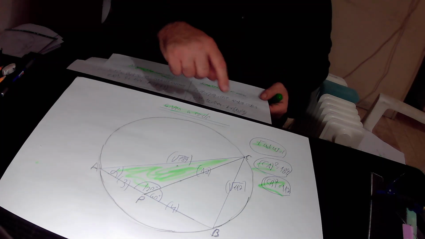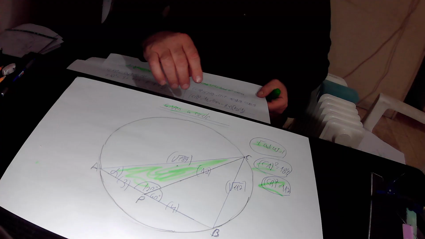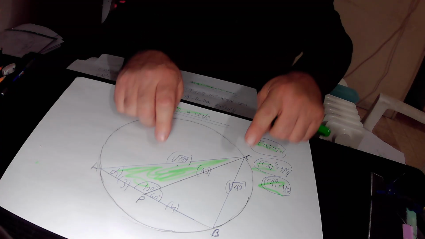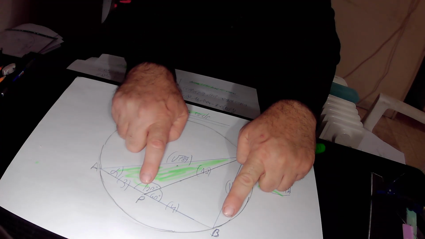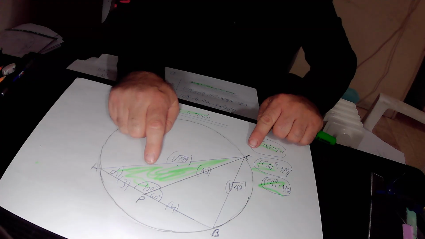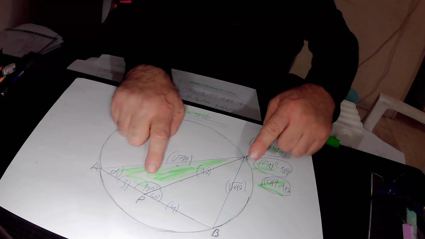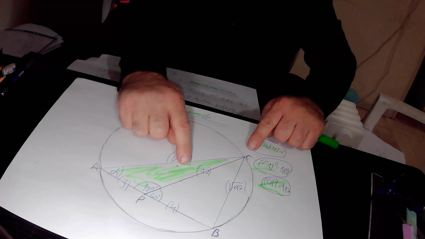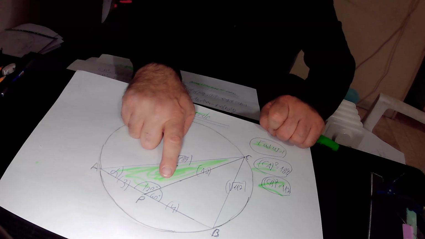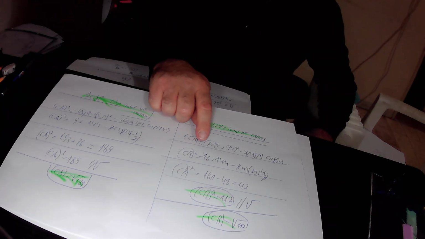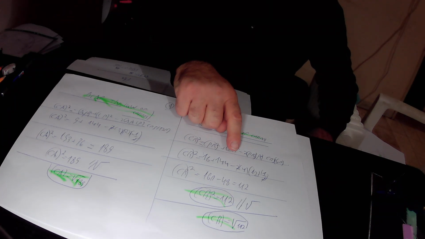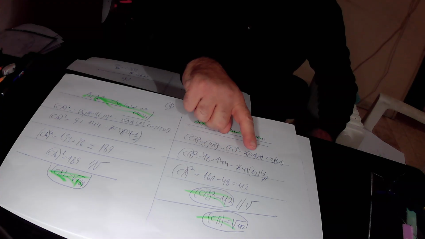CB is the missing side, so we leave this as it is, and it equals PB squared. PB is 4, therefore PB squared is 4 squared, that is 16, plus PC squared. PC is 12, therefore PC squared is 12 squared, that is 144. Minus 2 times PB, which is 4, times PC, which is 12, times cosine 60 degrees. Cosine 60 degrees is 1 half. So in total, CB squared equals 16 plus 144, minus 2 times 4 times 12 times 1 half.